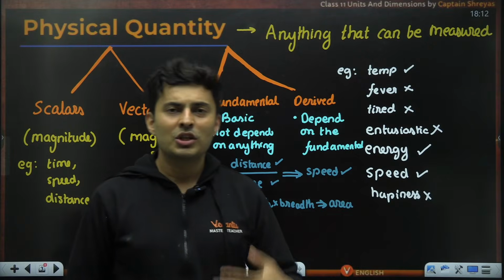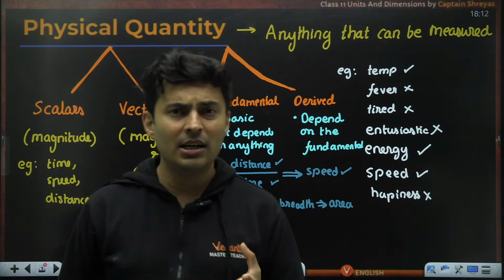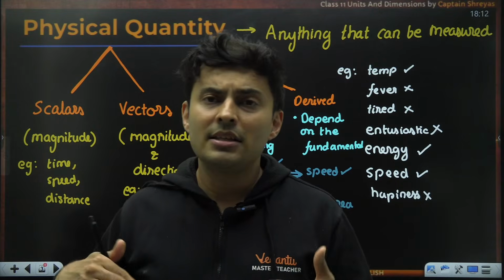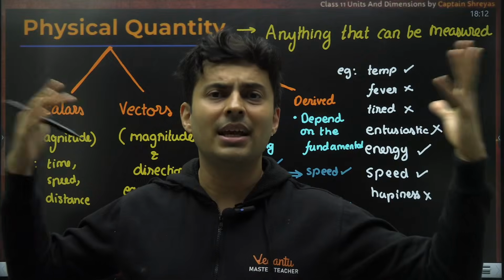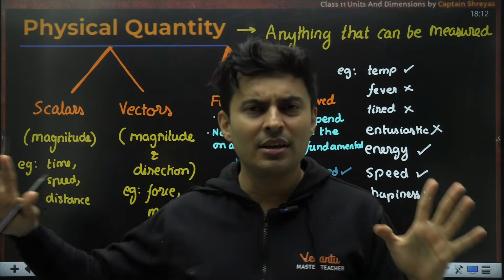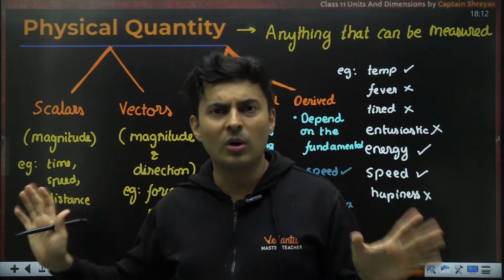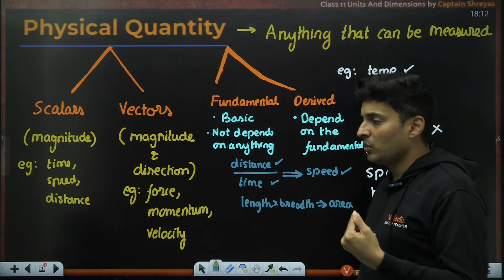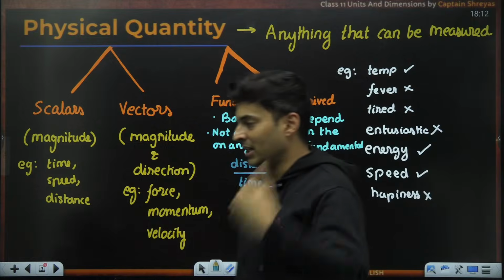Is that clear? So there are fundamental quantities which are directly measured, which are very basic, very elementary. They do not depend on something else's measurement. They can be separately measured on their own, but derived quantities need the fundamental quantities to be measured separately.